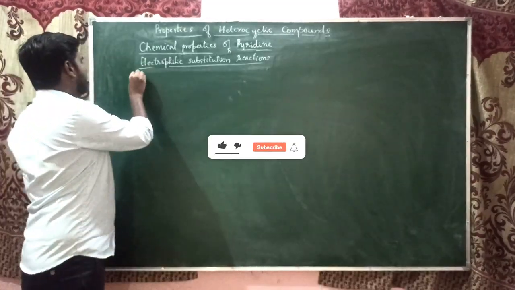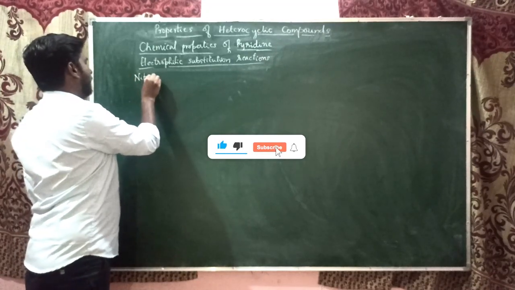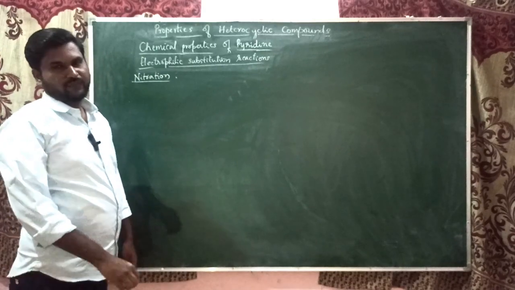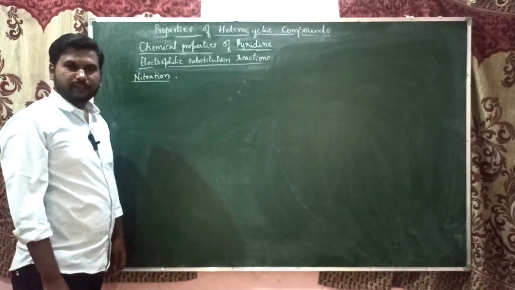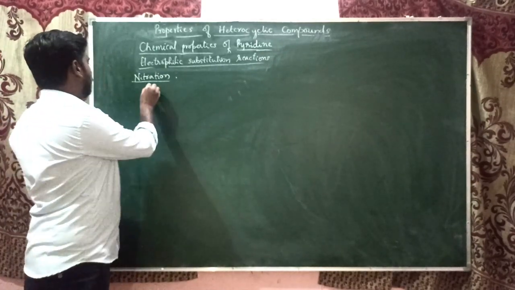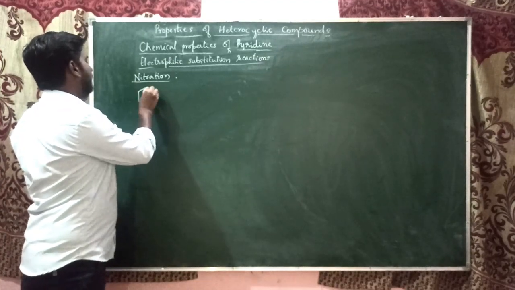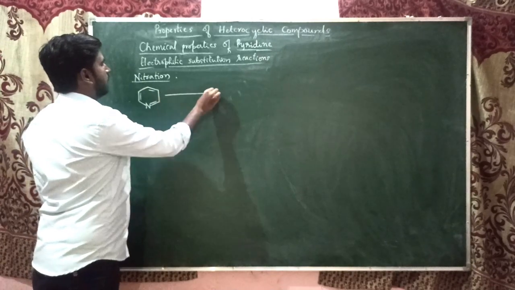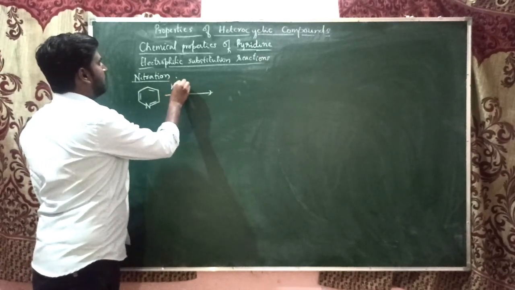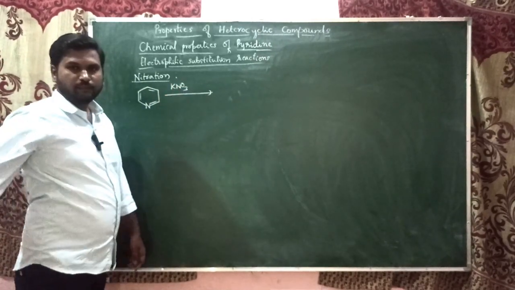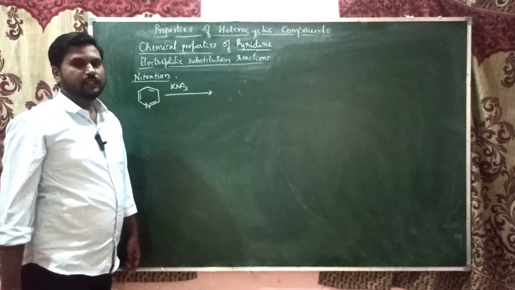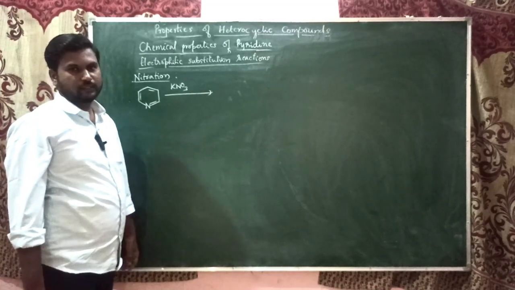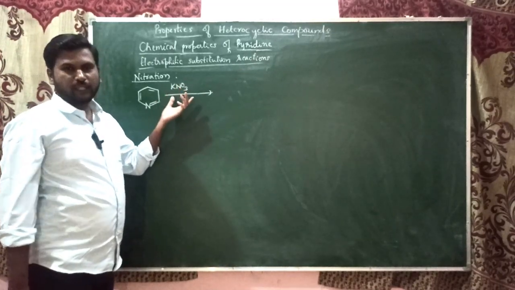Now we'll see nitration. Here the nitronium electrophile, that is NO2+, will replace the proton. So here the pyridine undergoes nitration when it is treated with KNO3, potassium nitrate salt. Here we do not require HNO3, because HNO3 is not as concentrated as the salt.